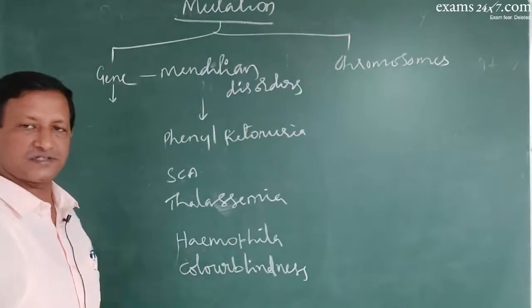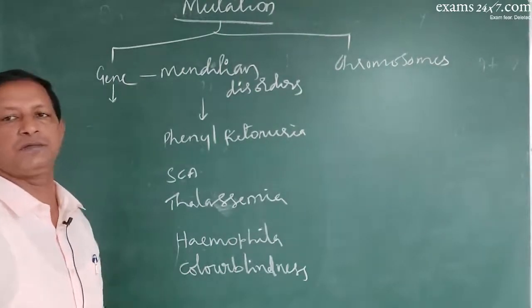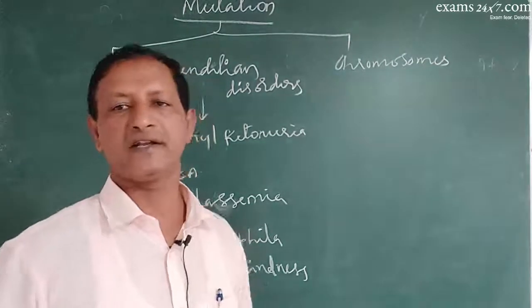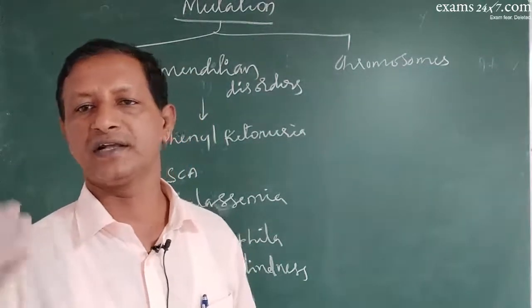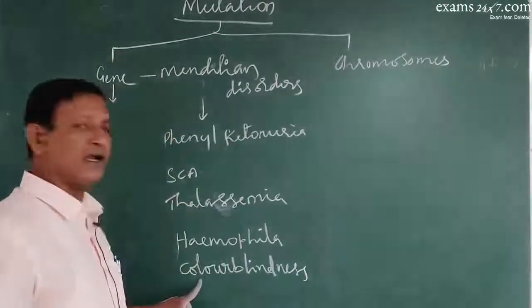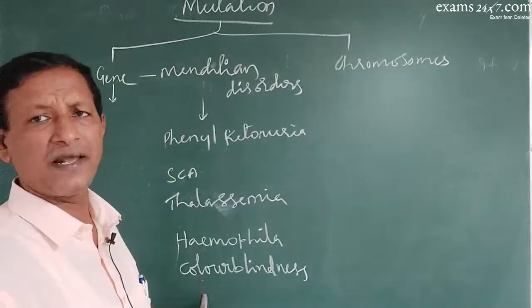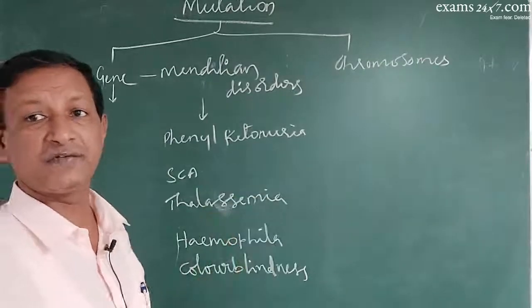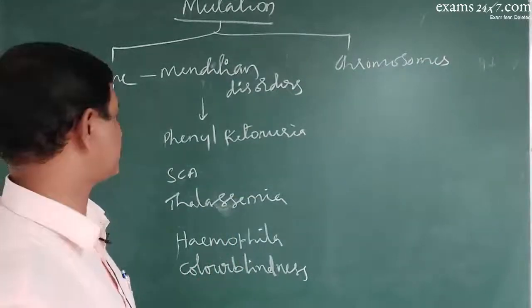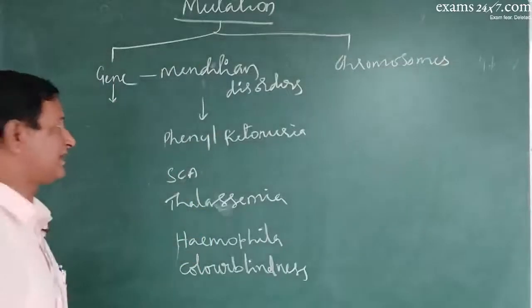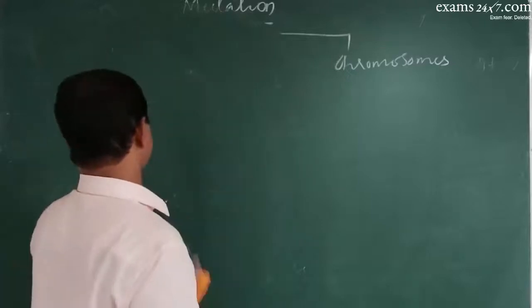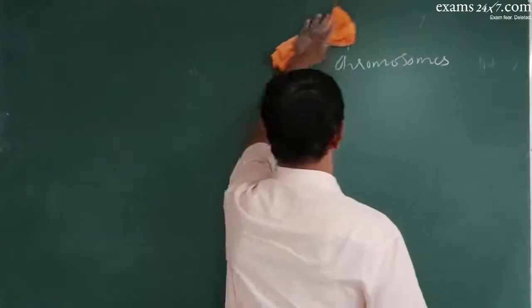It is of 3 types: hemophilia A, hemophilia B, hemophilia C, due to the absence of clotting factors like clotting factor 8, clotting factor 9, clotting factor 11. Color blindness is a problem where the individual has difficulty in differentiating between colors. So these are all the various Mendelian disorders which result from genetic mutations.